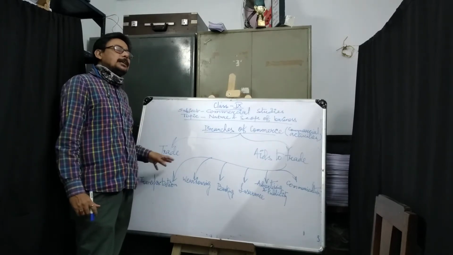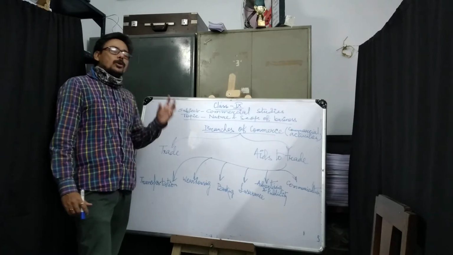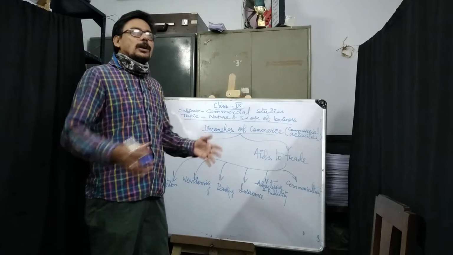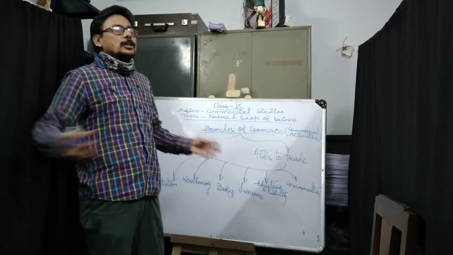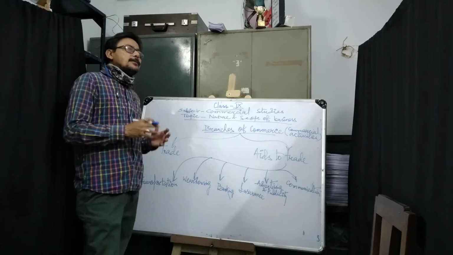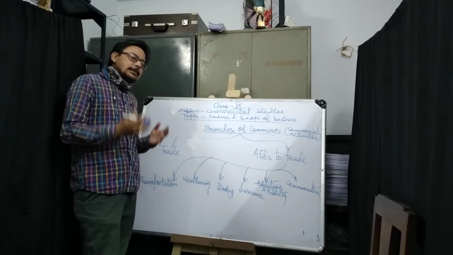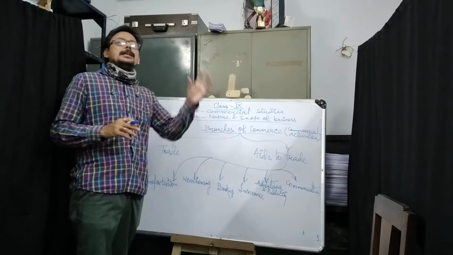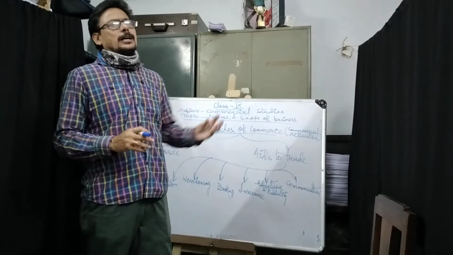Clear? Why is transportation required? Because all goods are not produced in every part of the country or every country of the world. Different countries produce different types of goods. Similarly, in our country, particular types of goods are produced in very few places.